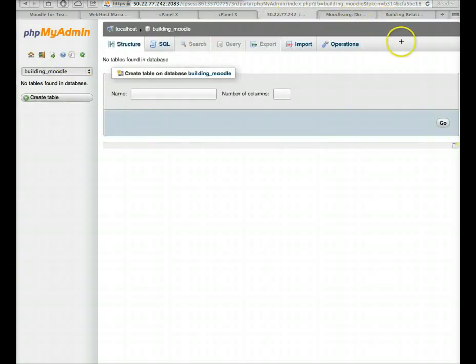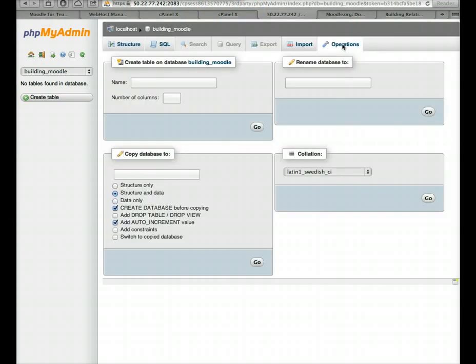Now we get operations, and we're going to create a table for the database. So we'll click on operations. Okay, here we go. And now we're going to make sure that we have what I pointed out before, and then we'll click on Go.